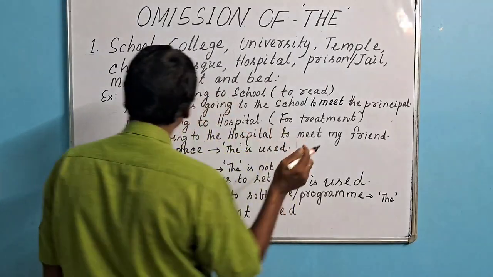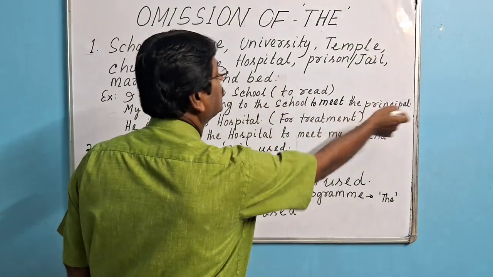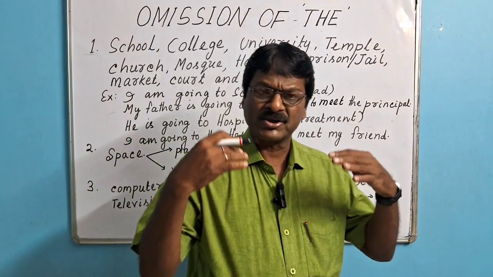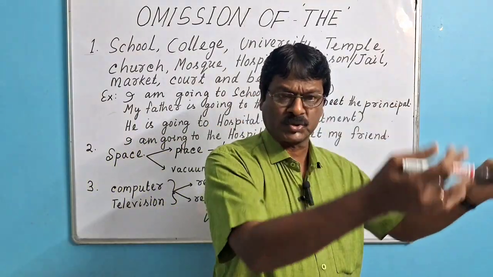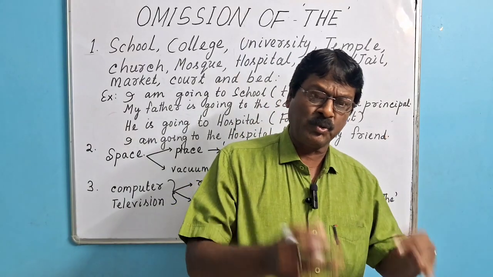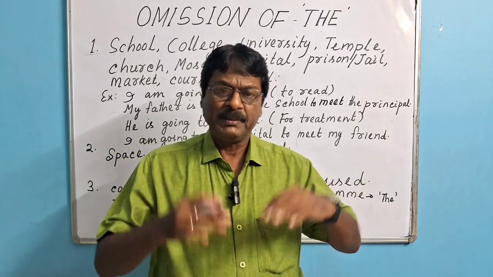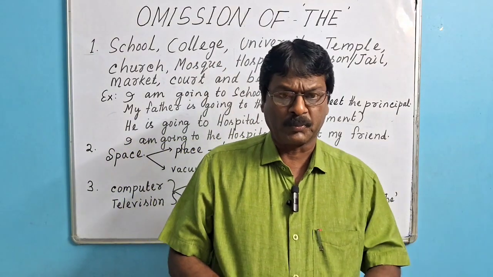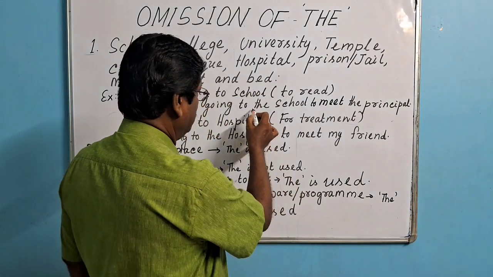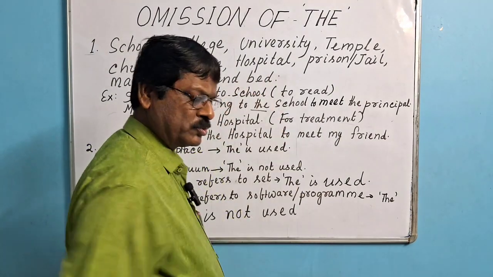But in the second example, observe: my father is going to the school to meet the principal. Here, my father is not going to read or study there. He is going to the school to meet the principal. It means for the purpose for which the school has been built, he is not going, but he is going for some other purpose, I mean, to meet the principal. That's why "the" has been used before the word school. Here, "the" is not used.